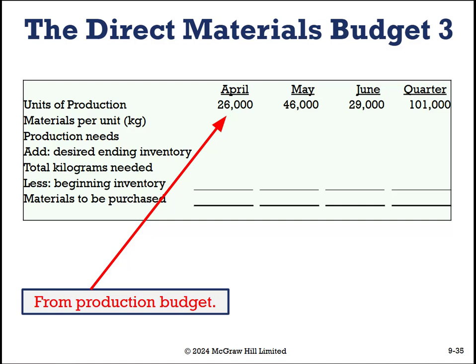Okay, so let us build out our direct materials budget, and we're going to grab this from our production budget. So remember, where we ended off last for our production budget is where we start off for our direct materials budget. So we need to produce 26,000 in April, and 46,000 and 29,000 in May and June respectively, for a total of 101,000 units for the quarter.